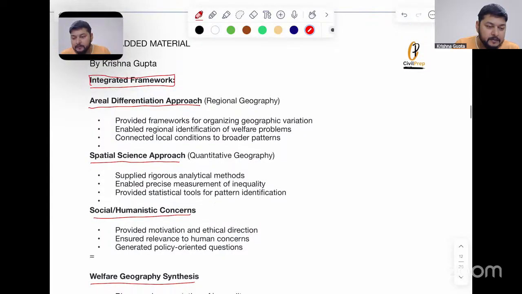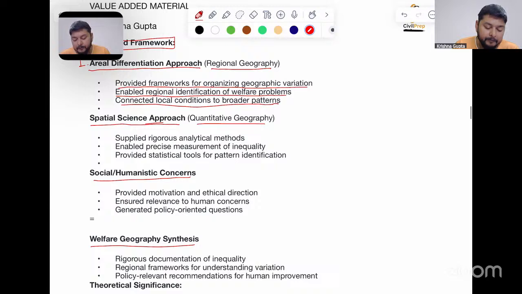Looking at the first part, that is the areal differentiation approach, that is regional geography: it provided a framework for organizing geographic variation, enabled regional identification of welfare problems, and connected local conditions to broader patterns. Spatial science approach, that is quantitative geography: it supplied rigorous analytical tools or methods, enabled precise measurement of inequality, and provided statistical tools for pattern identification also.